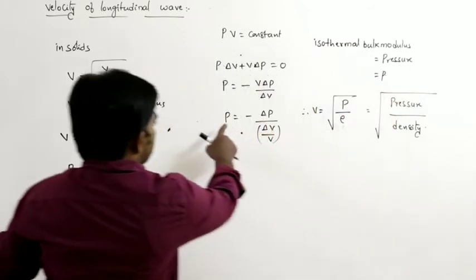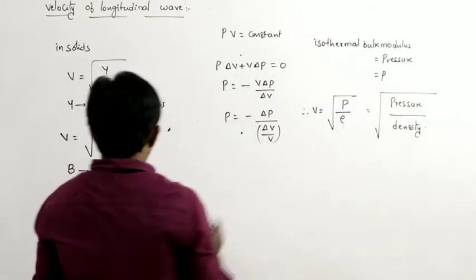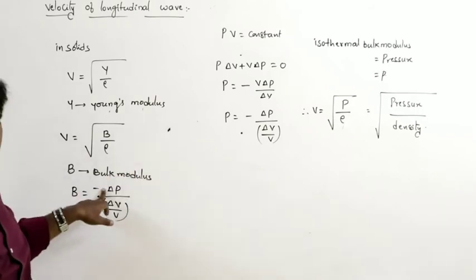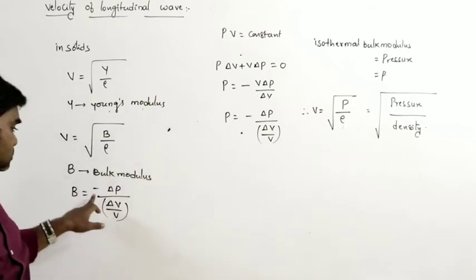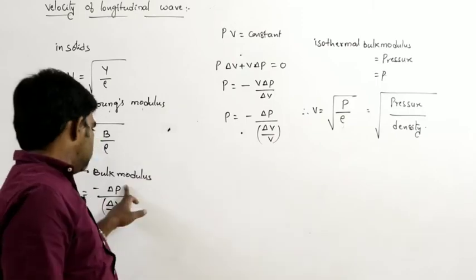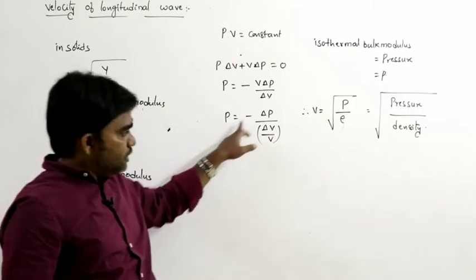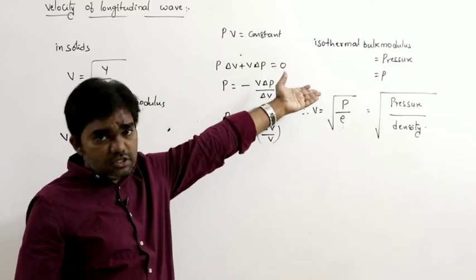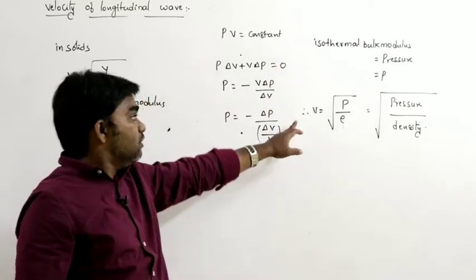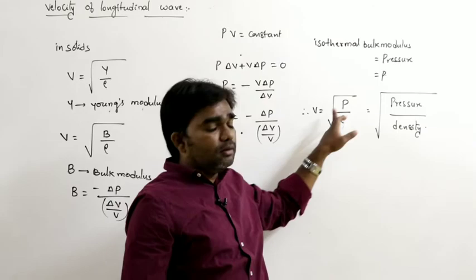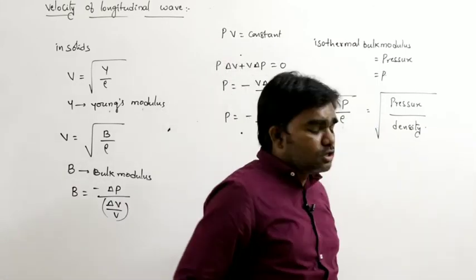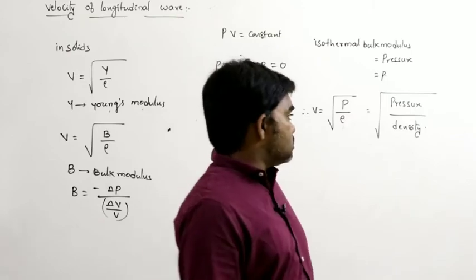See here, B is equal to minus delta P by delta V by V, the minus indicating that if the pressure increases, the volume decreases. So the isothermal bulk modulus is nothing but pressure. Therefore, the velocity of the longitudinal wave can be written as the square root of pressure by density.